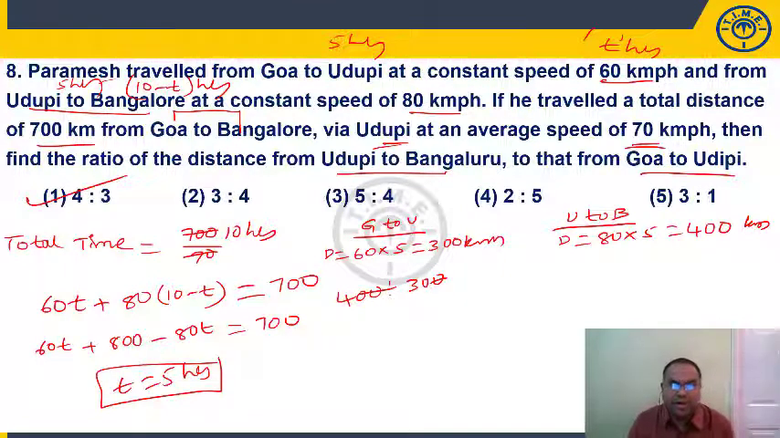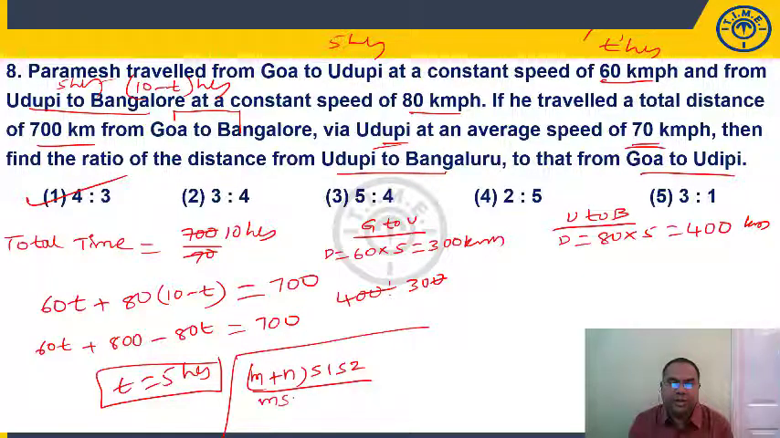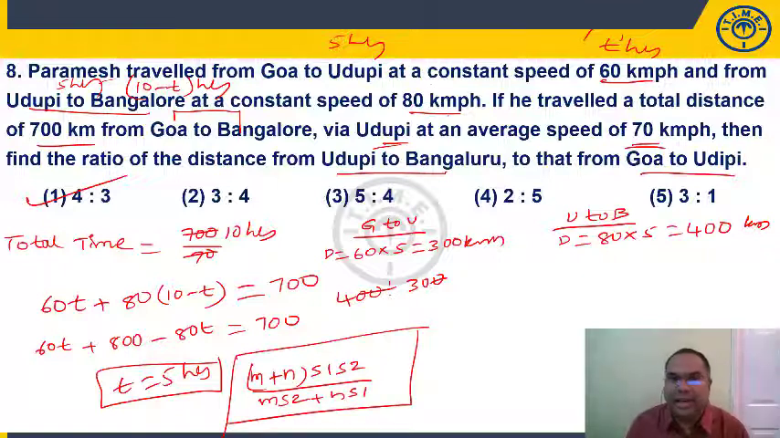You can also use your average speed formula. If you remember, we have used one formula, a shortcut formula for average speed when distance covered is not the same: (M plus N) S1 S2 by (M S2 plus N S1). I'm not solving using this formula, but I'm saying you can also use this formula. Let us say distance covered is M is to N ratio. We know that average speed is 70. So from this we can find out M is to N ratio, and from that we can tell whatever ratio we need, right? We can also solve like that.